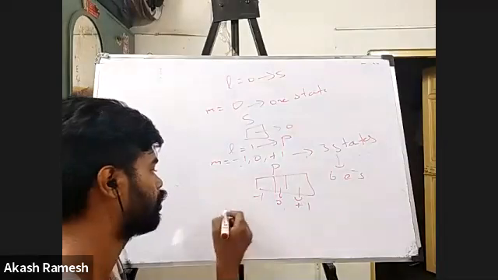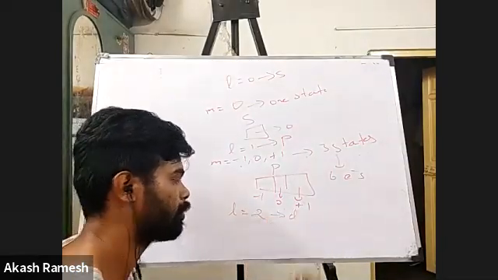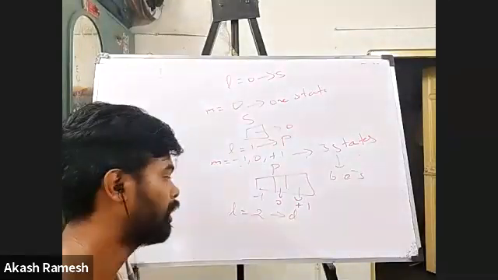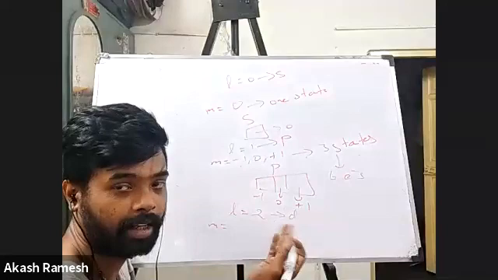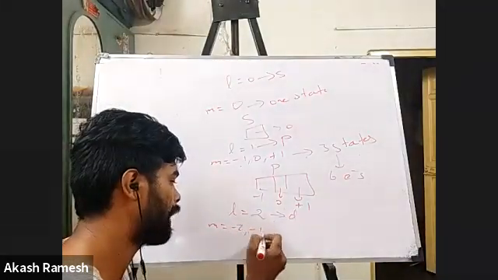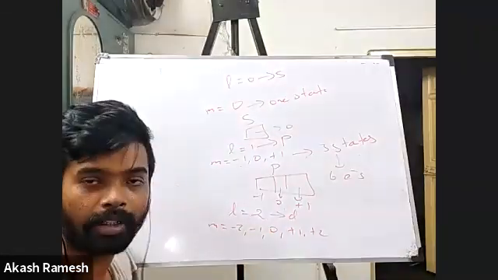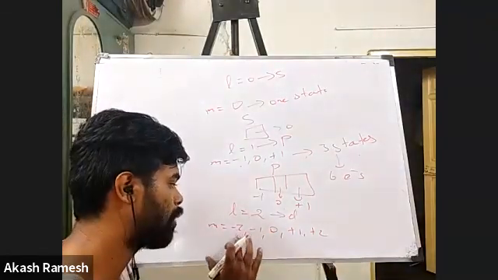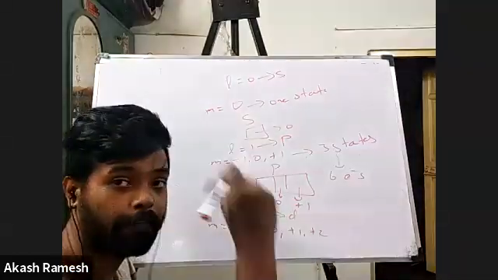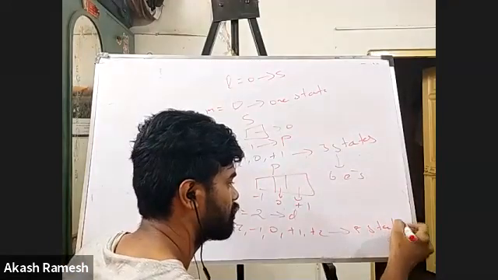Right. So when I go for l equal to 2, l equal to 2 corresponds to the d orbital, right? So now how can the m values be? It can again go from minus l to plus l, right? So minus 2, minus 1, 0, plus 1, plus 2. These are all the possible m values, correct? So how many states do I have? 1, 2, 3, 4, 5. 5 states I have.